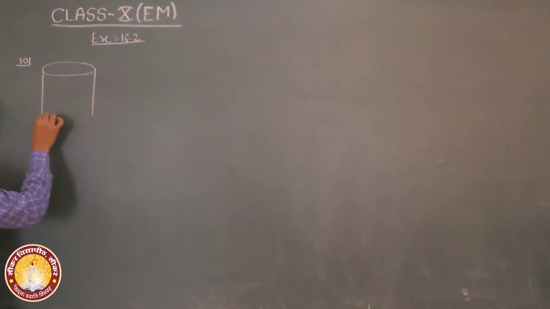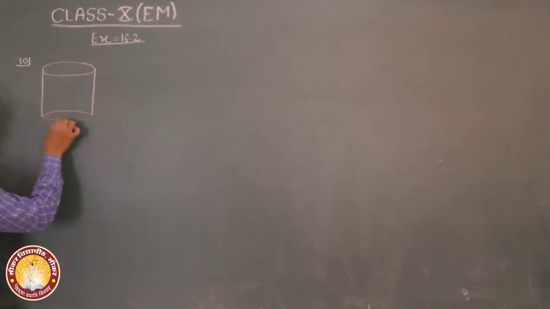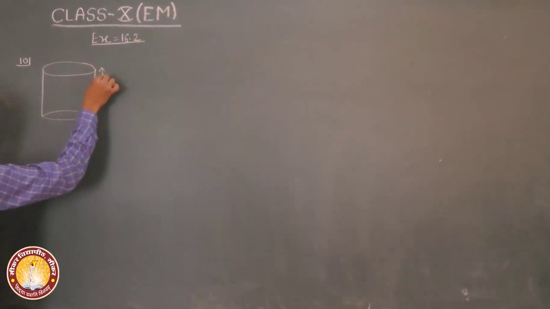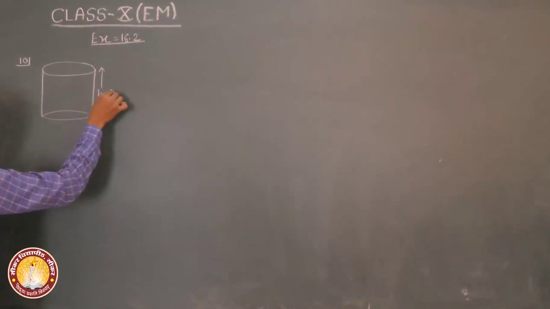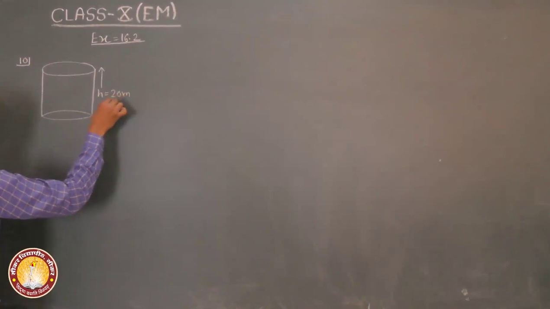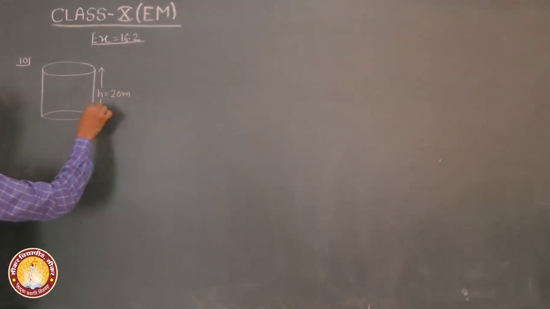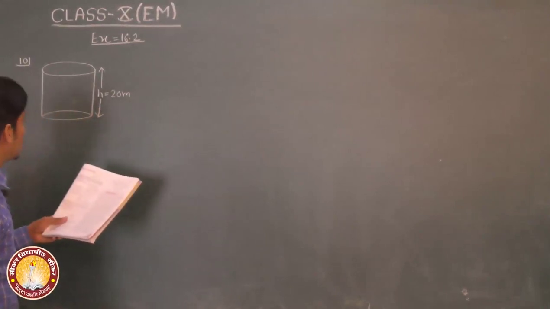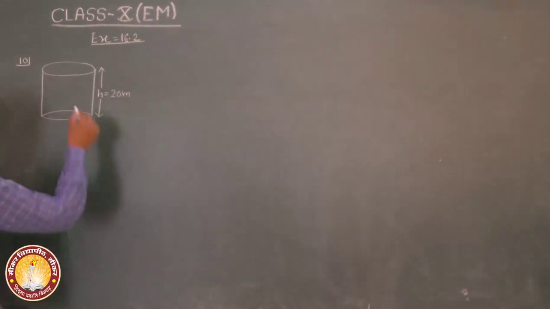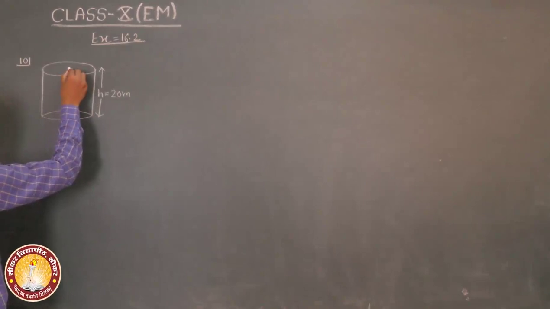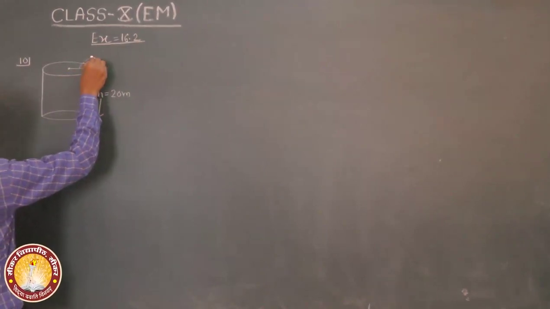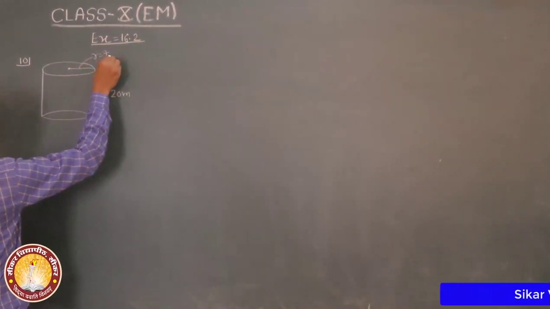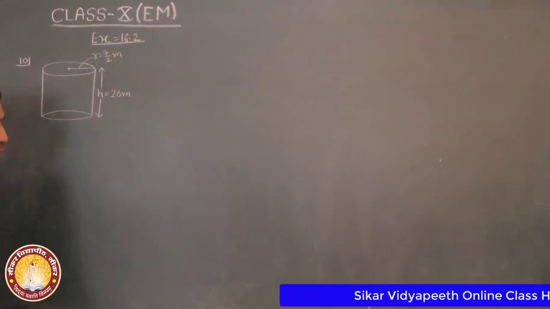A 20-meter deep well. Height and depth both are same. A 20-meter deep well with diameter 7 meter. Diameter is 7 meter, then radius is equal to 7 upon 2 meter.